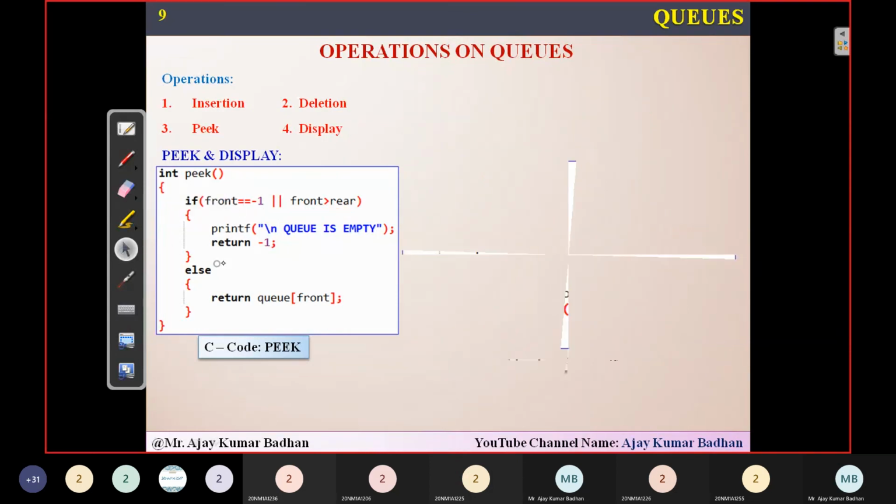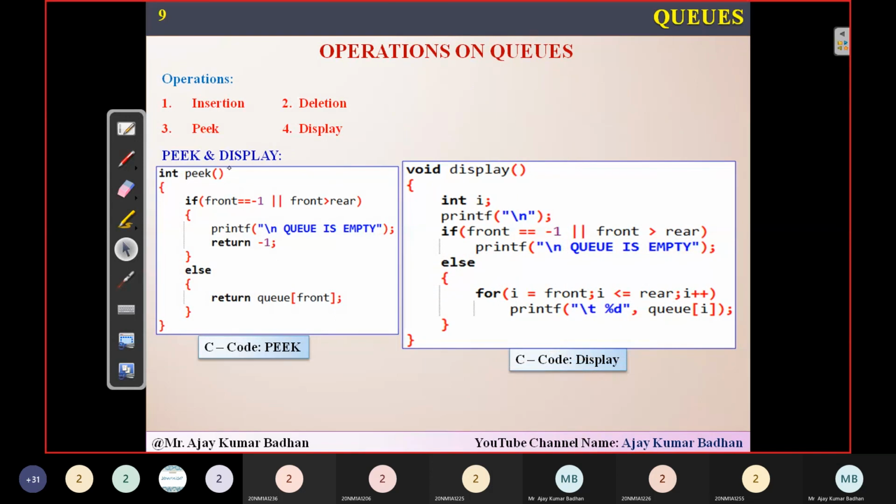Now let's go ahead and display. This is the code for display. We'll be using int i. Why are we using i? Because we have to display the elements one by one, like 10, 20, 30, so we need an iteration, and definitely you need a variable here. Here again we'll check the same condition as for deletion: if front is equal to -1 or front is greater than rear, simply the Q is empty. But in case this condition fails, come here.